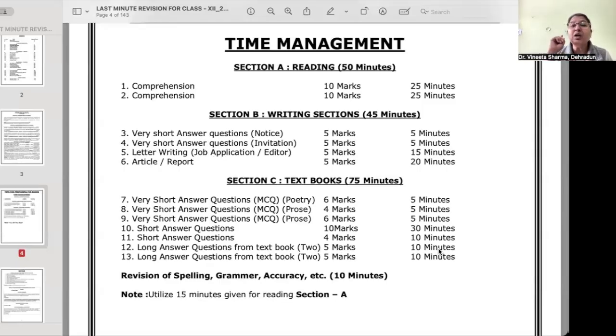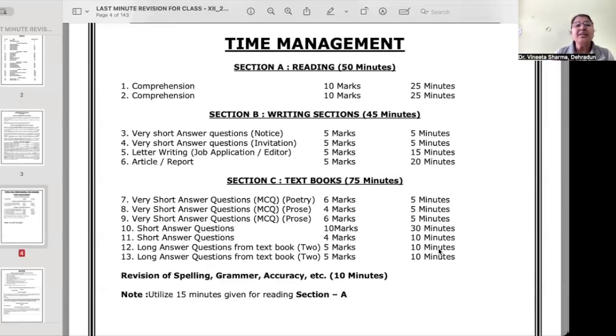At the same time, word limit is something you have to be very careful about throughout the paper. You get your marks deducted if you write extra words. Okay, too many extra words should not be there. You have been given both ends, na? 30 to 40 words, 120 to 150 words. So please make sure that your answer lies within the word limit, right?